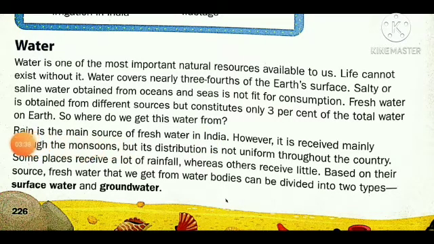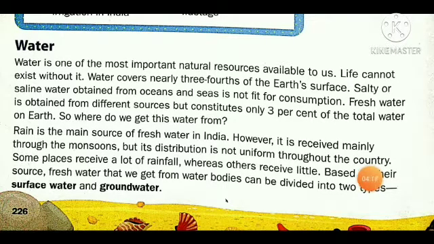The main source is rain. Rain is the main source of fresh water in India. However, it is received mainly through the monsoon, and that rainwater is the main source for us to get fresh water. But its distribution is not uniform throughout the country, and rain does not shower equally in the whole country.